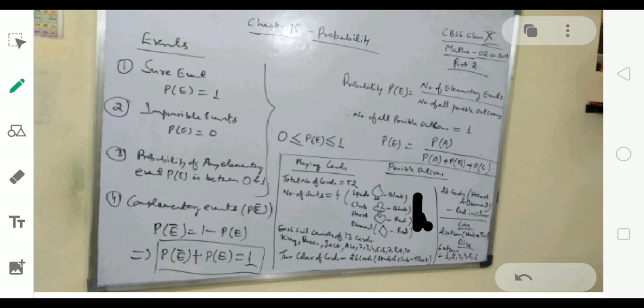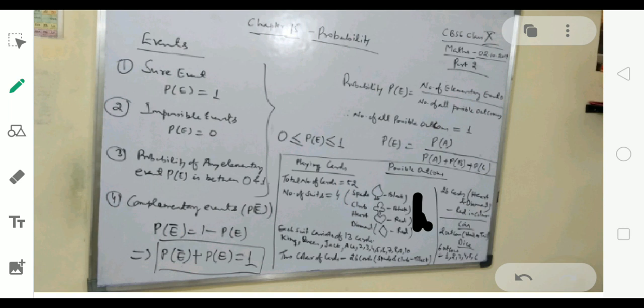One more thing I forgot to tell you: equally likely outcomes. Equally likely outcomes are those events which have a probability of 50%, 50%. Means 50% it will occur and 50% chances are there that it will not occur. Events which have a probability of 50% of occurring and not occurring are called equally likely outcomes. So that also will be there.